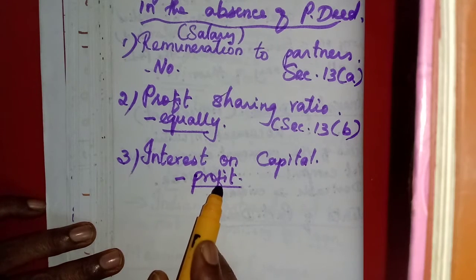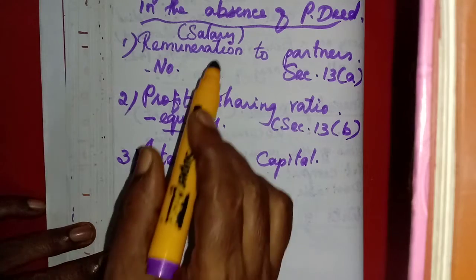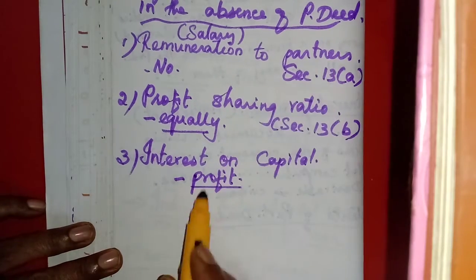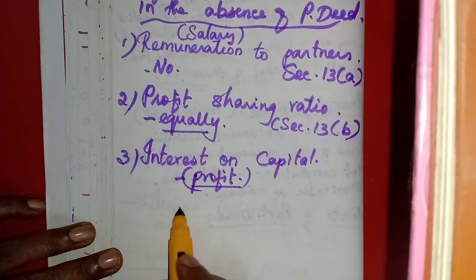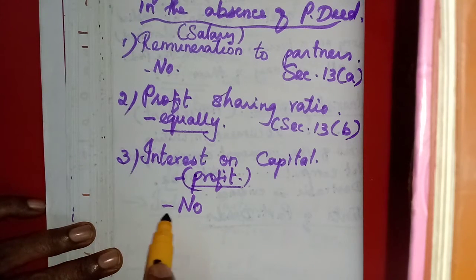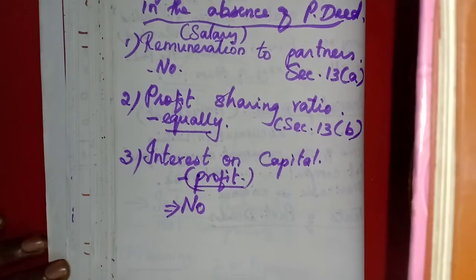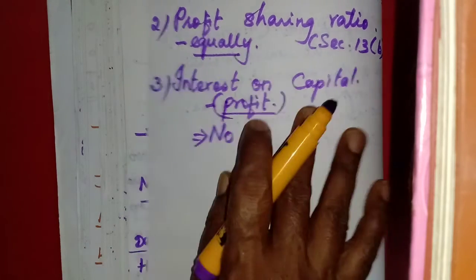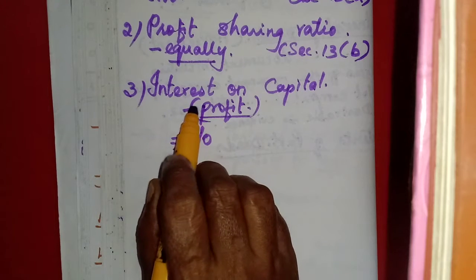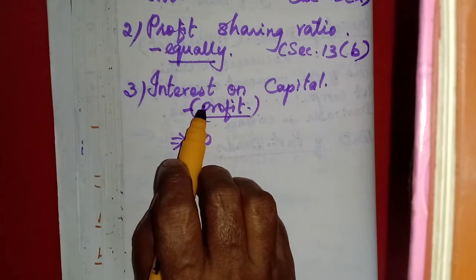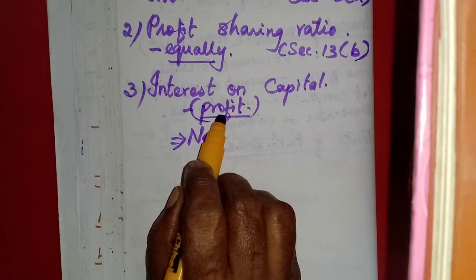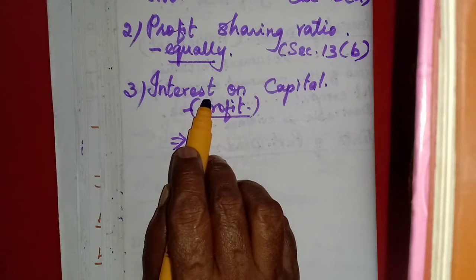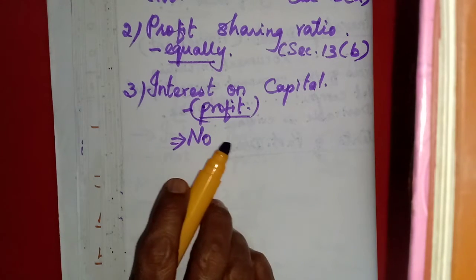But in the absence of a partnership deed, no interest on capital is provided for the partners. Okay, no interest on capital. But if it is mentioned in the partnership deed, and if the business has earned any profit, only then can the business give interest on capital. Okay.